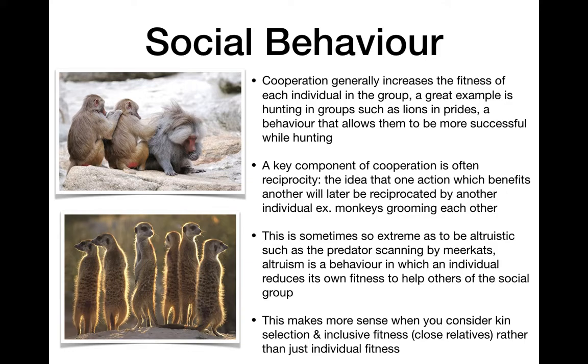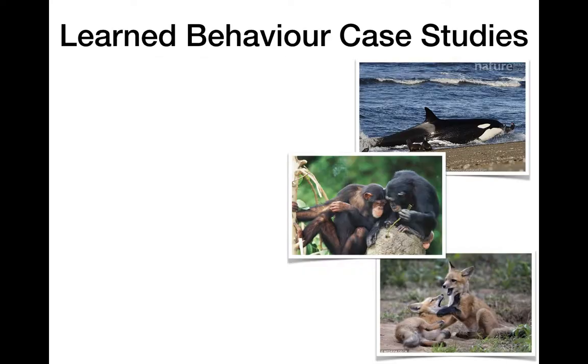My first cousins have like 12.5% the same DNA. So my fitness is increased if they survive longer, even if it's not my offspring directly. So inclusive fitness is not just the individual, it's all their close relatives as well. And that helps explain a lot of these social behaviors. So individuals are looking out for their kin and their family, not just themselves.